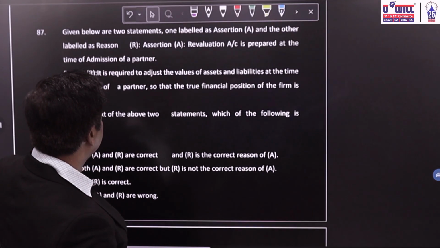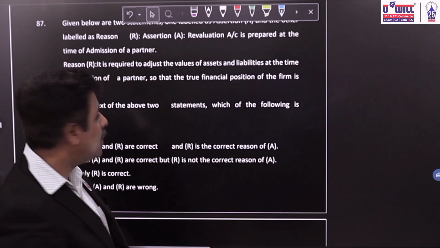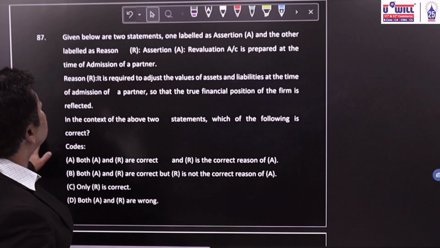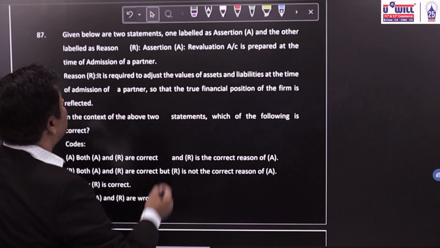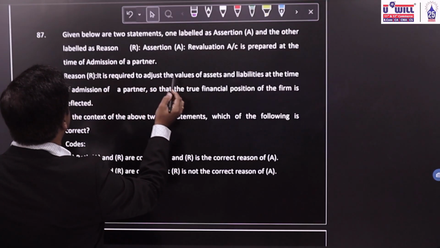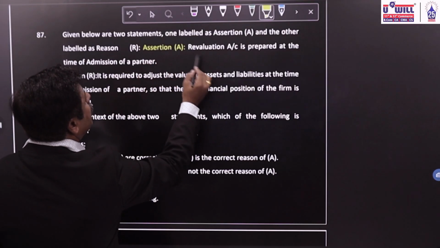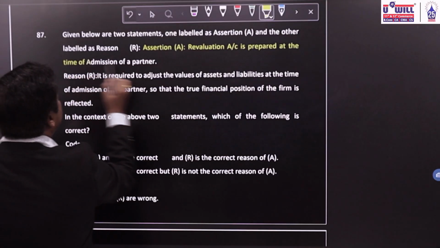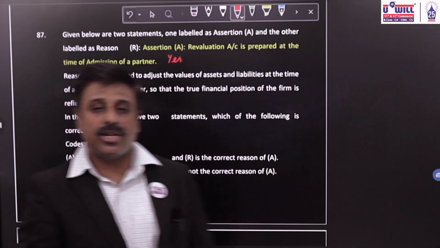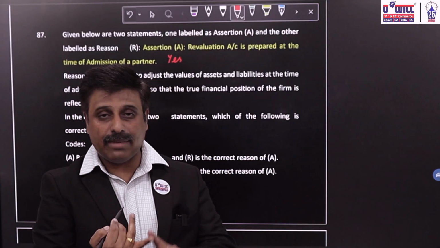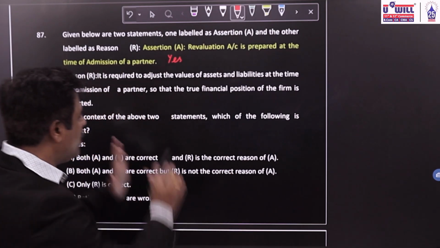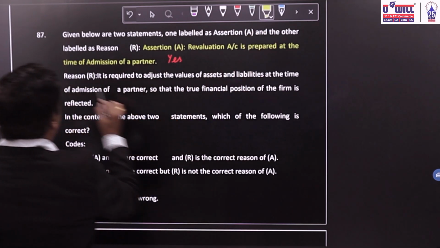87. Now 87 is a theoretical one. We take it up. Given below are the two statements, one labeled as assertion and the other as reasoning. Now, what is the assertion? Assertion A: Revaluation account is prepared at the time of admission of partner. Yes, correct. We prepare revaluation account at the time of reconstitution. So when changes in profit sharing ratio take place, admission, retirement, death, in all these situations, we prepare revaluation account. This is correct. Okay. What is the reason given to you?